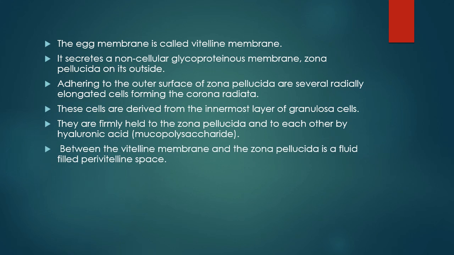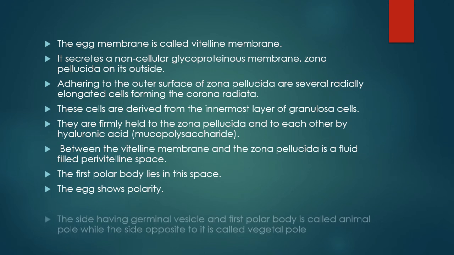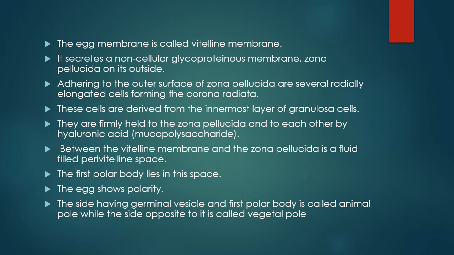Between the vitelline membrane and the zona pellucida is a fluid-filled perivitelline space. The first polar body lies in this space. The egg shows polarity. The side having germinal vesicle and first polar body is called animal pole, while the side opposite to it is called vegetal pole.